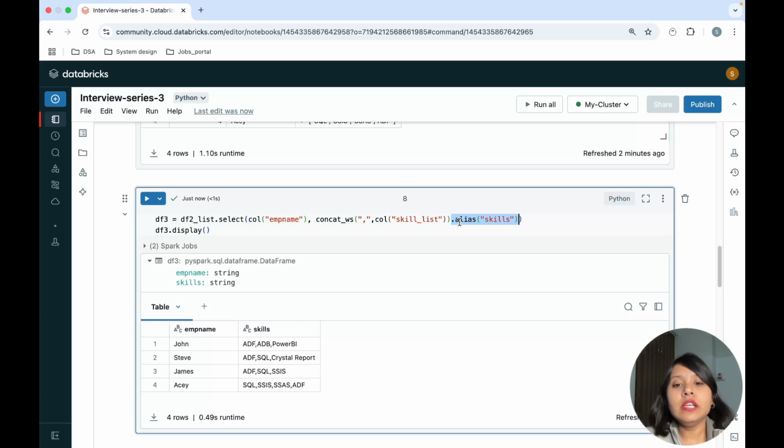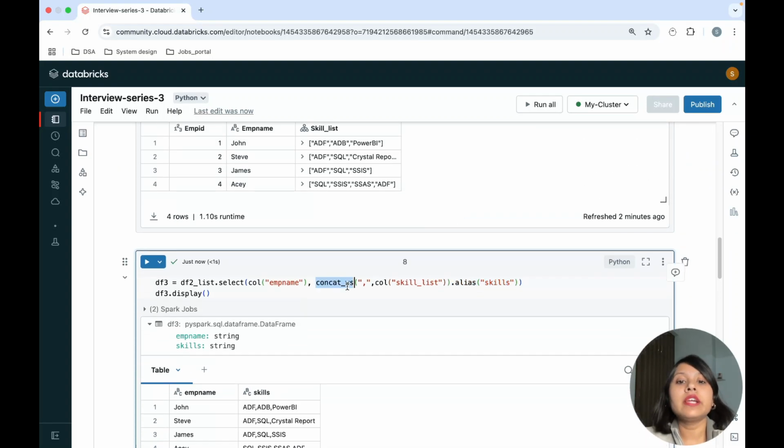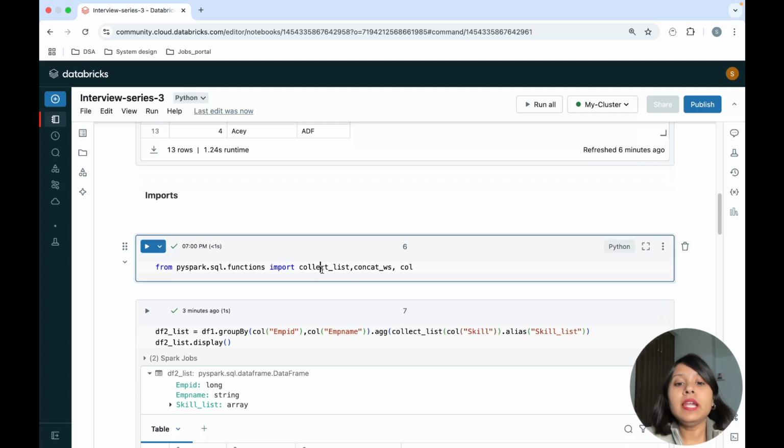So this is an easy to medium question, I would say. Because these functions like concat with separator and collect list are not very commonly asked in interviews, but there are questions related to it, because it's good to know. These are also used in business requirements when you are working in projects. So you should be aware of this, and that's why this question was asked in the Deloitte interview in the second round. So I hope you understood how to use collect list and concat with separator and answer this interview question.